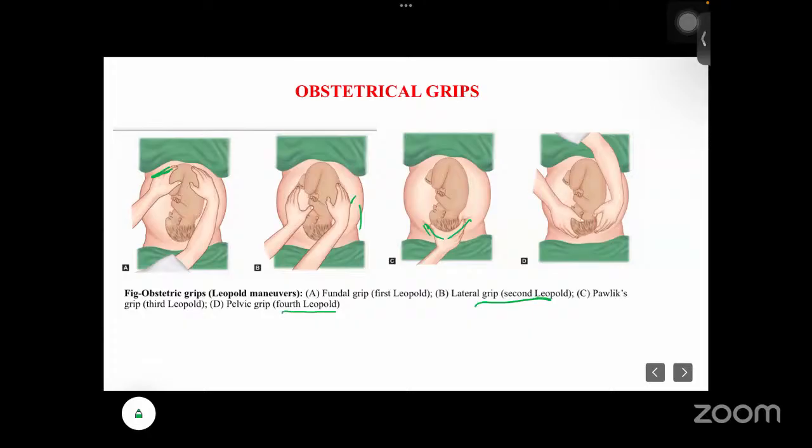During this examination, in these 3 cases, A, B, and C, the examiner will be facing towards the mother's face. But only in the last one, the fourth Leopold maneuver, the pelvic grip, the examiner will face towards the mother's feet.